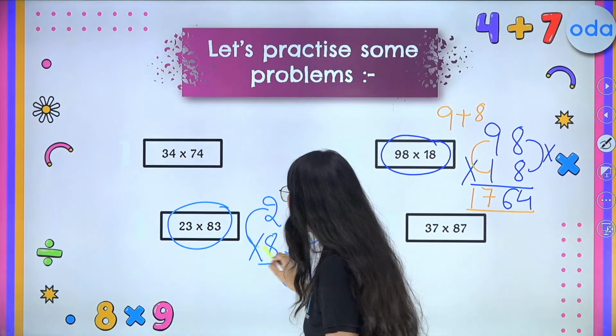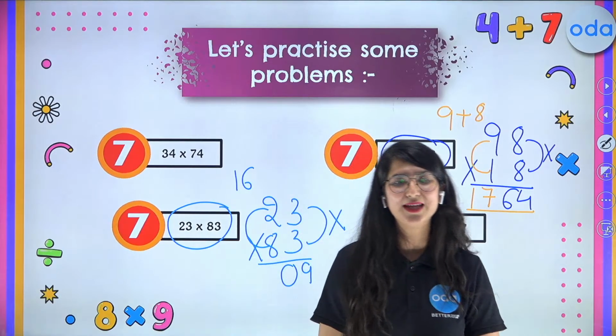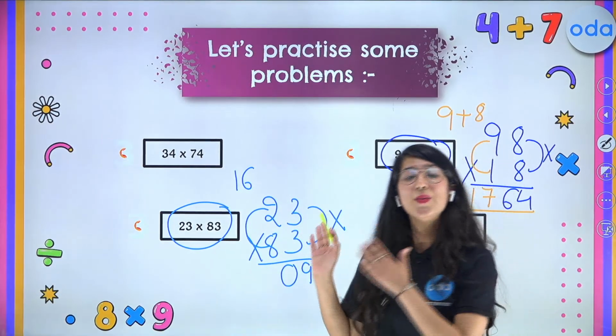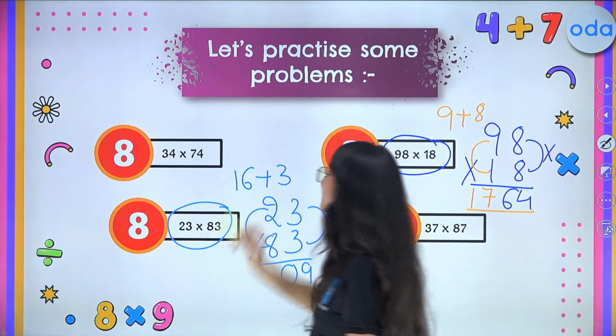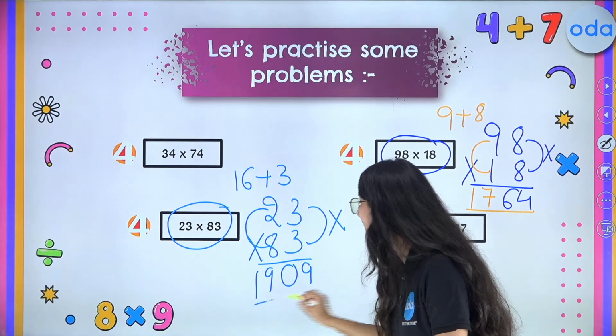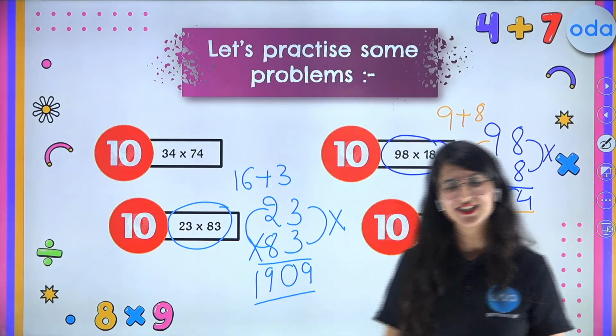Now simply multiply 8 and 2, we got 16. So what is the next step, kids? Yes, correct, that you are supposed to add the ones place digit to your answer. So what is 16 plus 3? So 16 plus 3 is 19. So we got the answer 1909 correct in fraction of seconds.